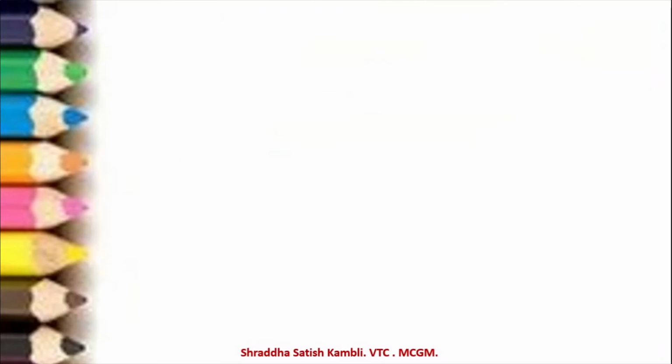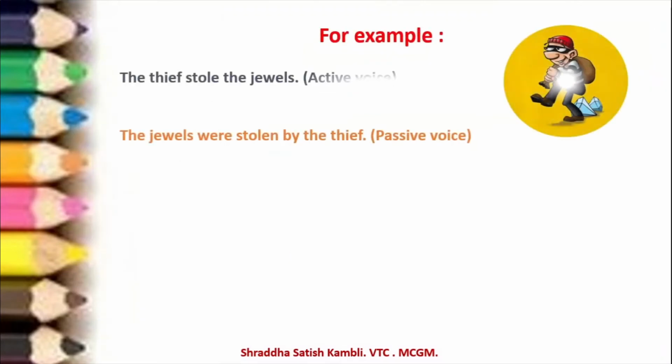So we can now easily say that active voice is about the person and passive voice is about the action. Look at this example here. The thief stole the jewels is active voice. The jewels were stolen by the thief is passive voice.